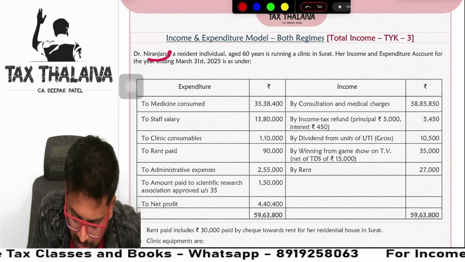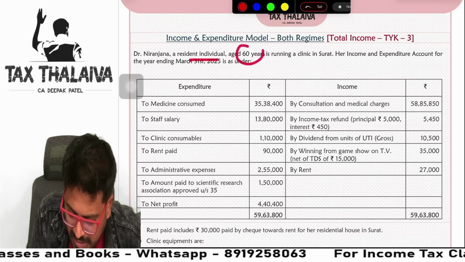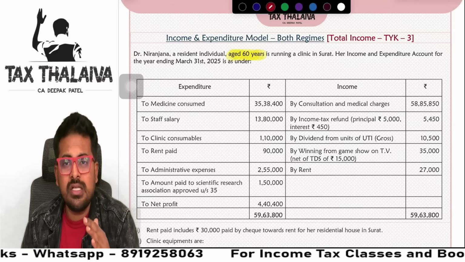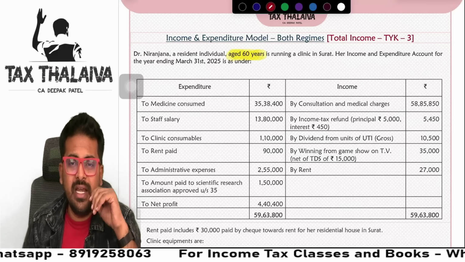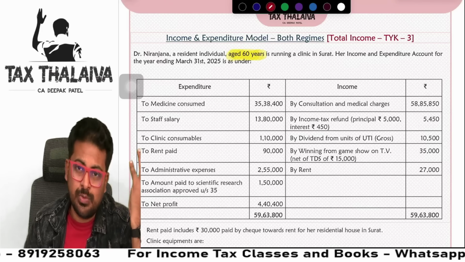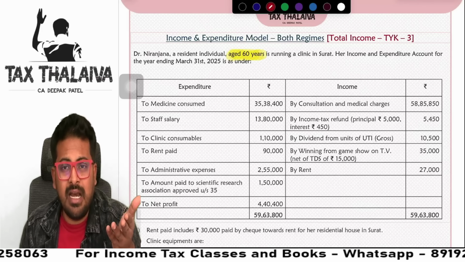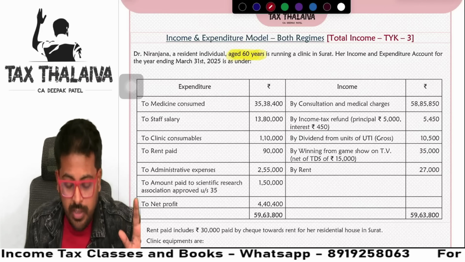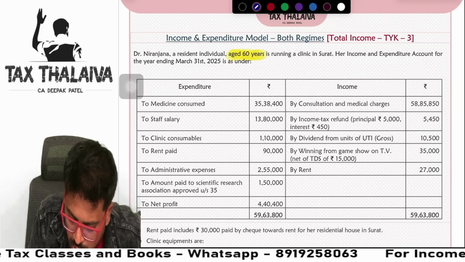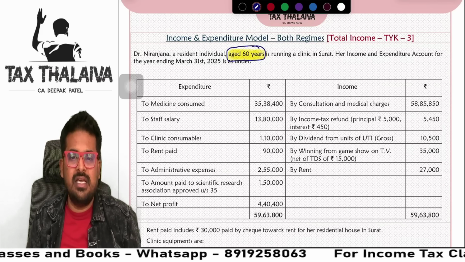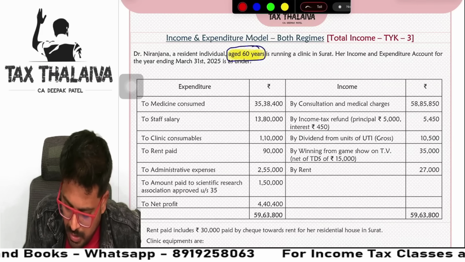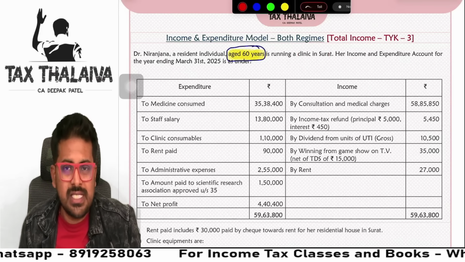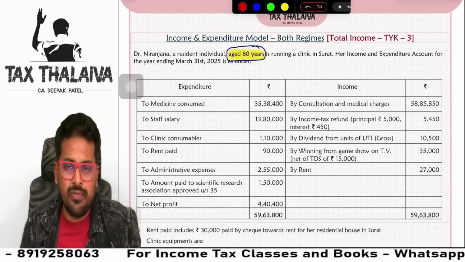Now, Dr. Niranjana, resident individual, aged 60 years. Guys, age matters a lot now in Income Tax Act. Because, especially in case of 80D deduction, medical insurance for senior citizens is more. Yes, for tax liability also, if you want to find under optional tax regime for senior citizens, the slab is different. So this becomes important information. So you need to highlight like this, age 60 years and all. Next, clinic. Her income and expenditure account is like this. So first we have read the introduction of the question.